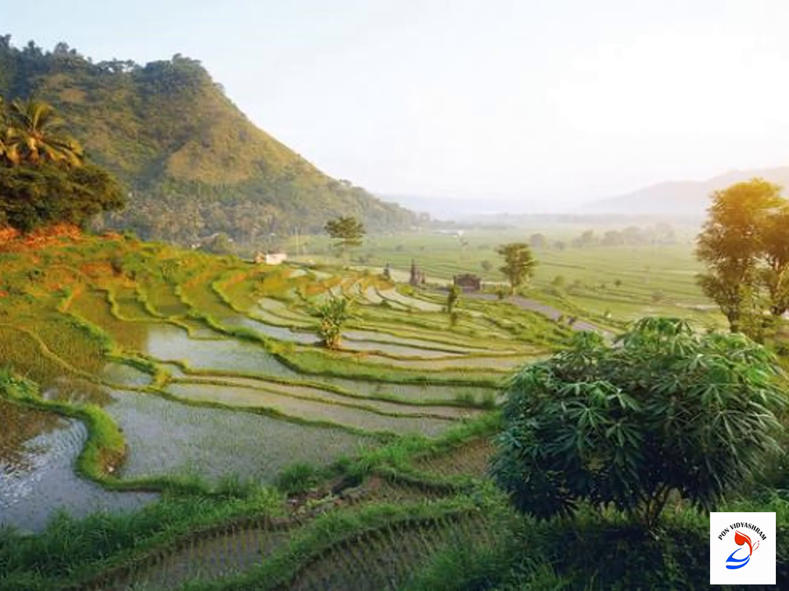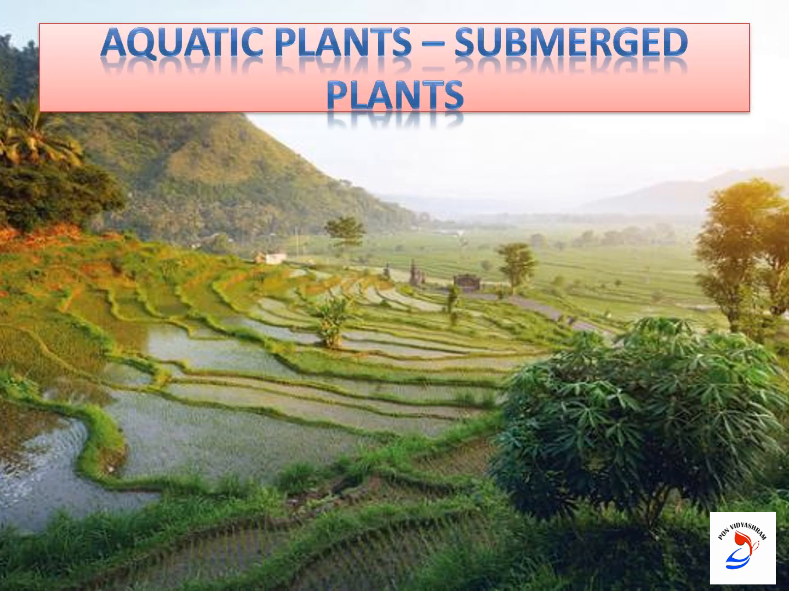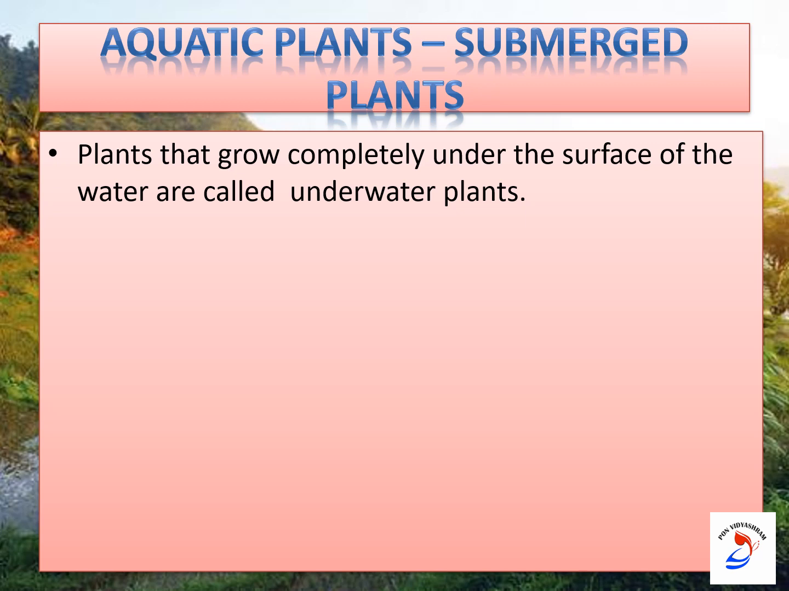So now we are going to see the last one, that is the submerged plants. That is the last type of aquatic plants, submerged plants. By the name itself you can easily identify what submerged plants are. Plants that grow completely under the surface of the water are called submerged plants or underwater plants.